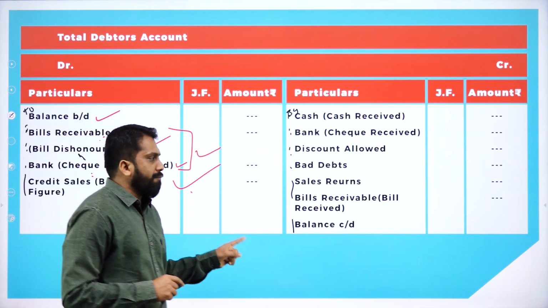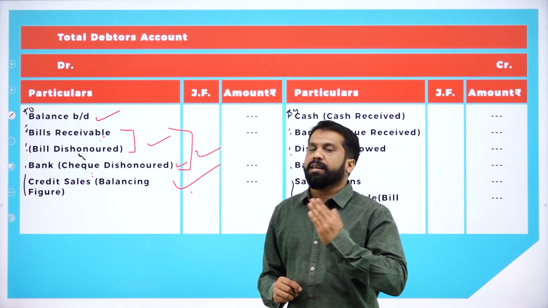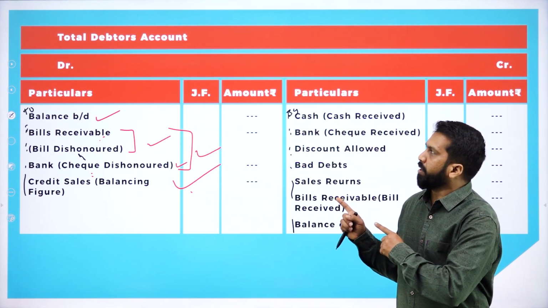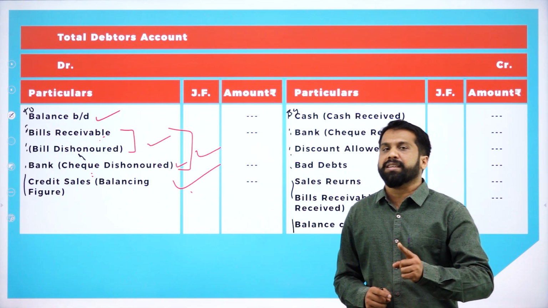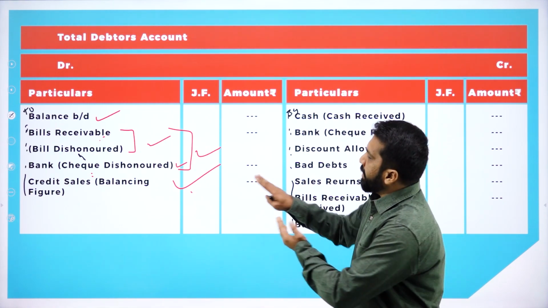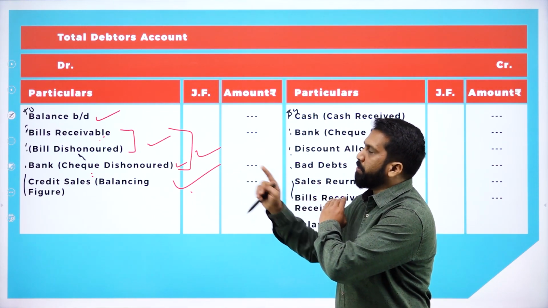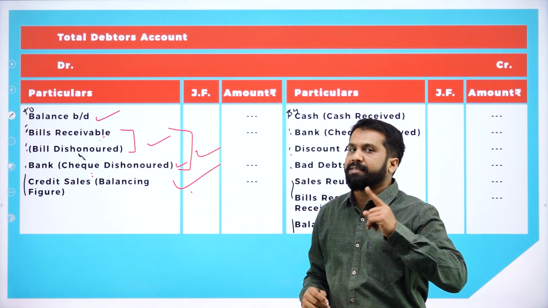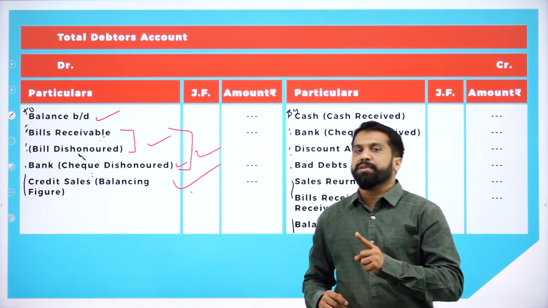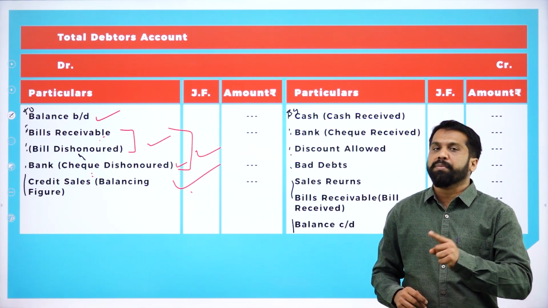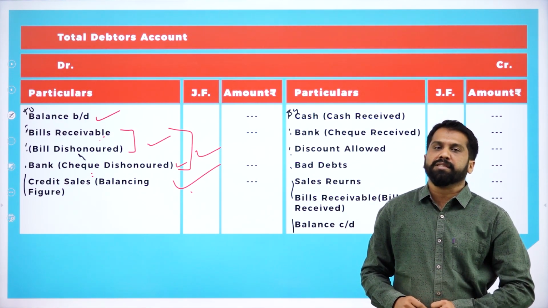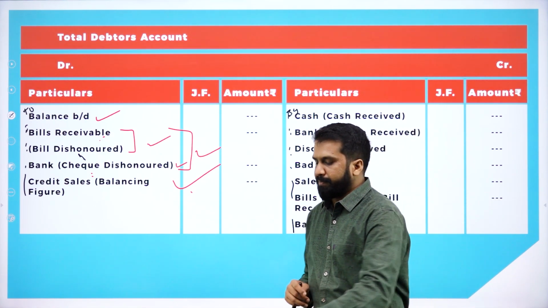Hope you are clear. First you will learn debtors account. The reverse or opposite of your debtors account, we call it as creditors account. Exactly, you have to reverse. Wherever you will get bills receivable, make it as bills payable. Wherever you get credit sales, you have to make it as credit purchase. Clear?